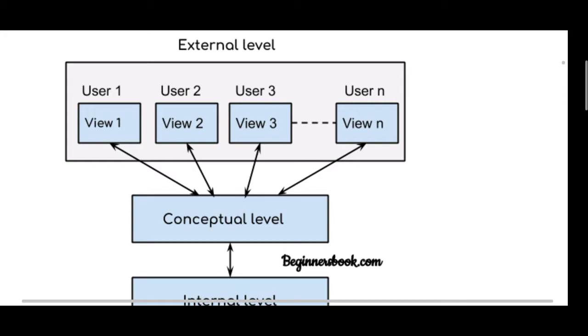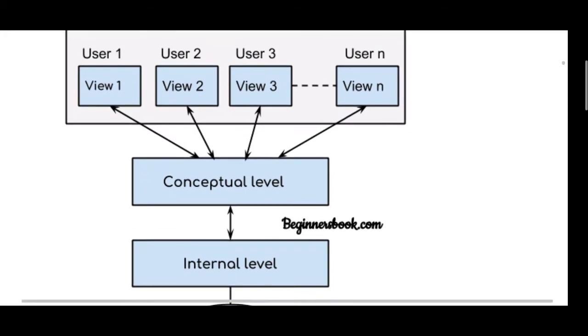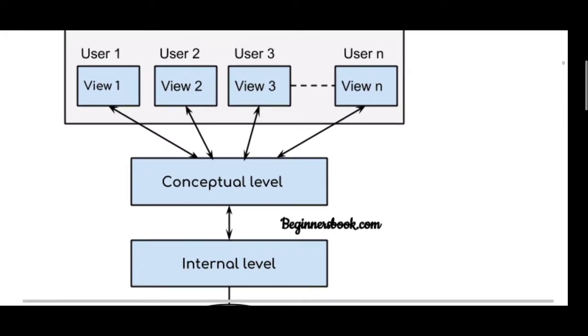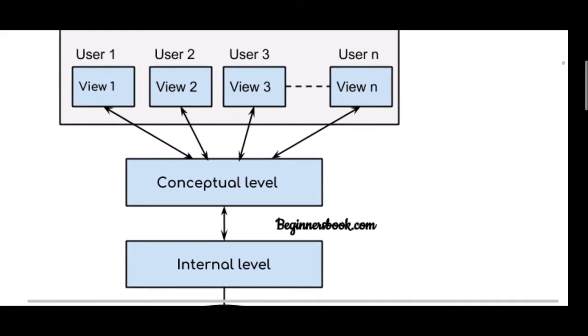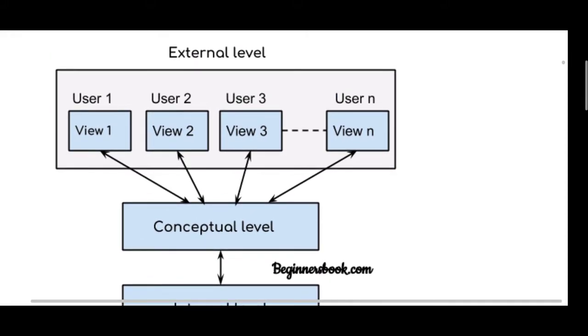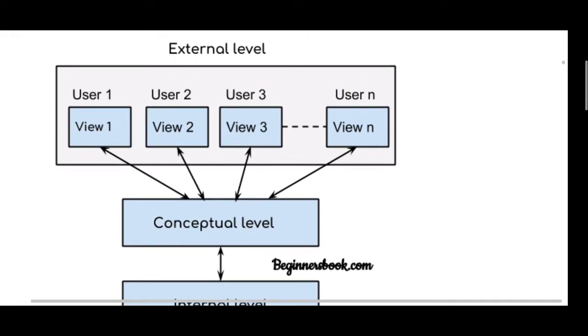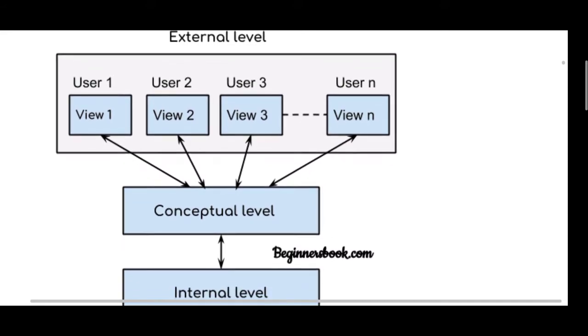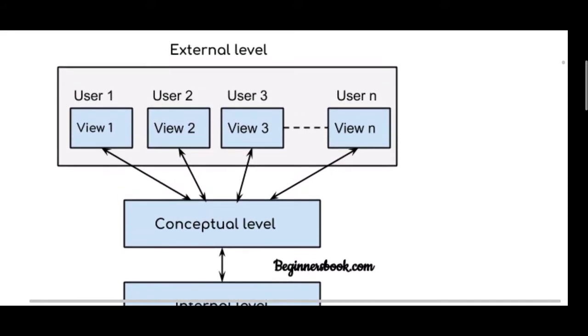The internal work, that is the schemas and fetching the database, is no need for the users. They need only storing of data, retrieving data, or modifying or updating data. The physical level and conceptual level are not needed by the user at the external level.